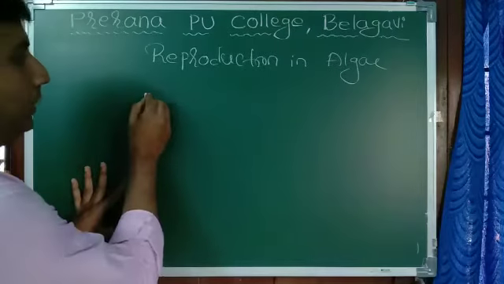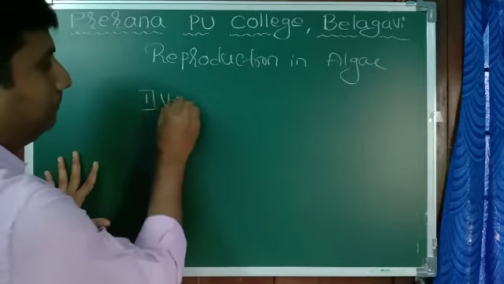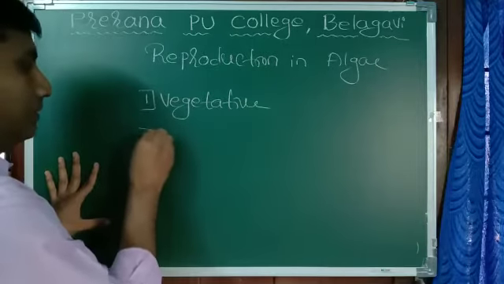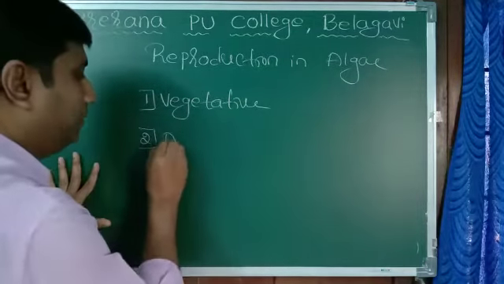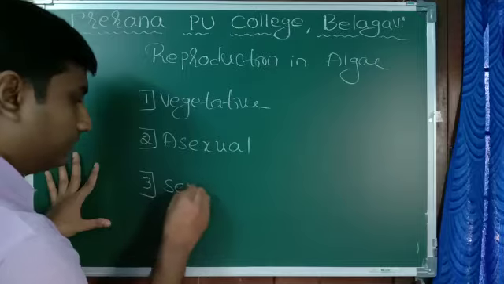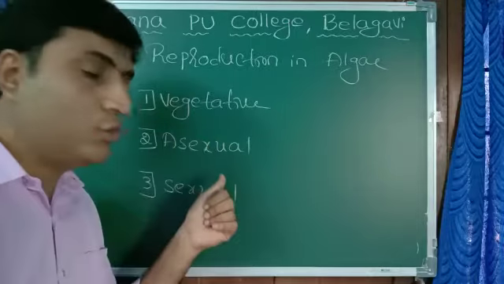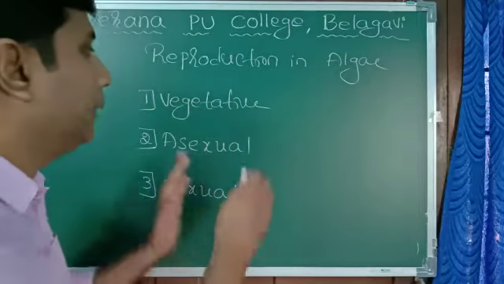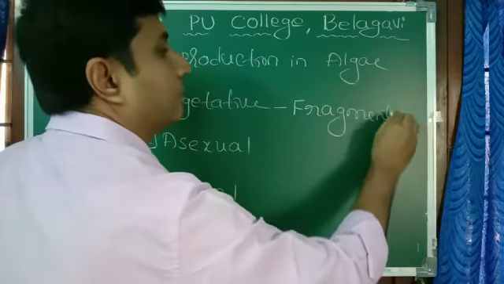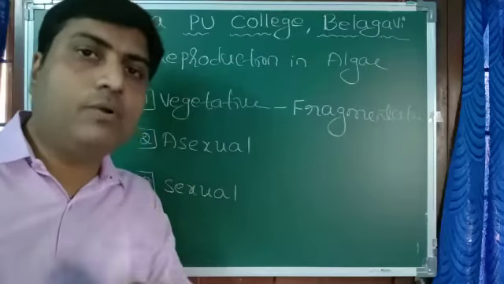Algae carries out all the three types of reproduction: vegetative method of reproduction, asexual method of reproduction, and sexual method of reproduction. Vegetative method of reproduction takes place by fragmentation. If a part of the algae gets cut, that cut part will develop into new algae.